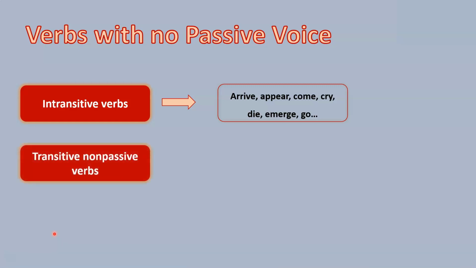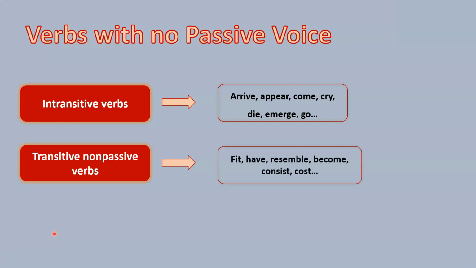We have certain transitive non-passive verbs. That is to say, they are transitive verbs. They may have an object in active voice, of course, but they are not transformed into passive voice because they sound awkward. What we do with these verbs when we transform them into passive voice, it is a very awkward utterance. We have, for example, have, resemble, etc. Now imagine have.